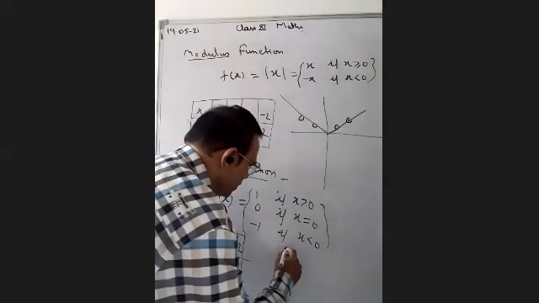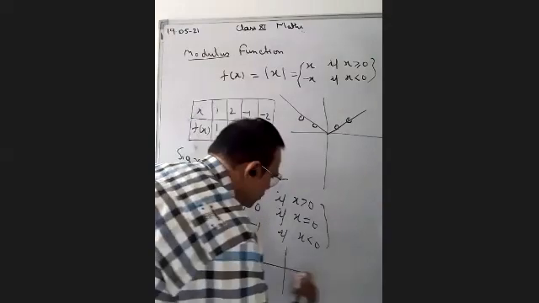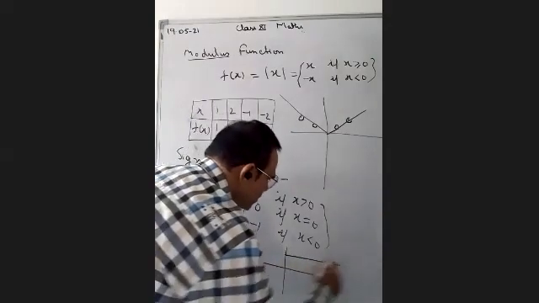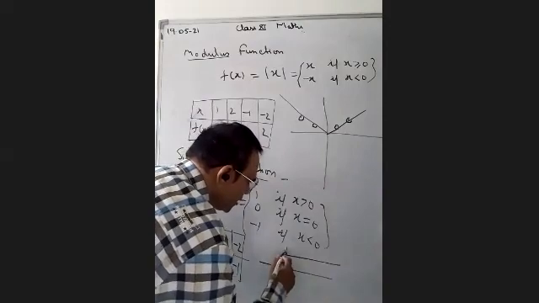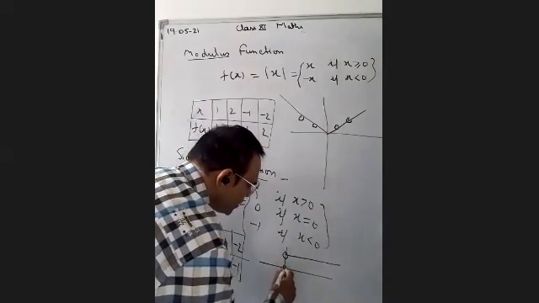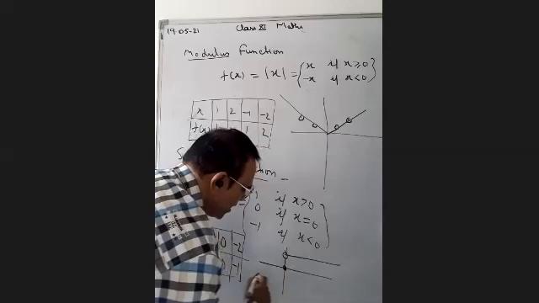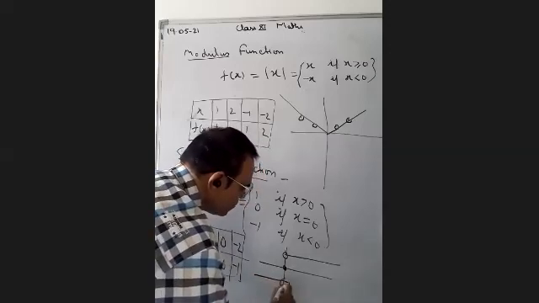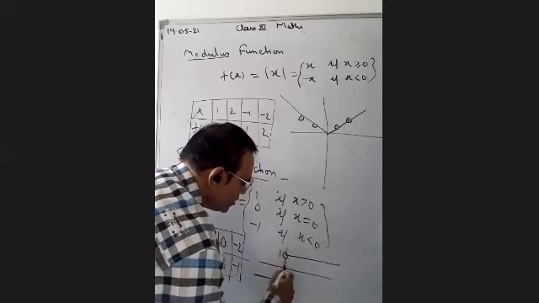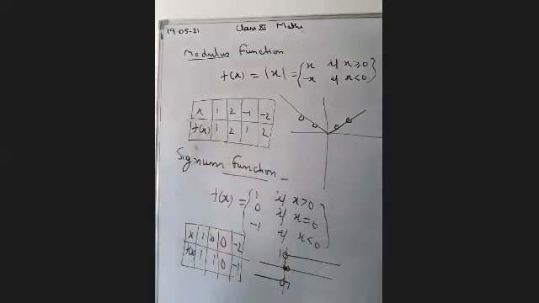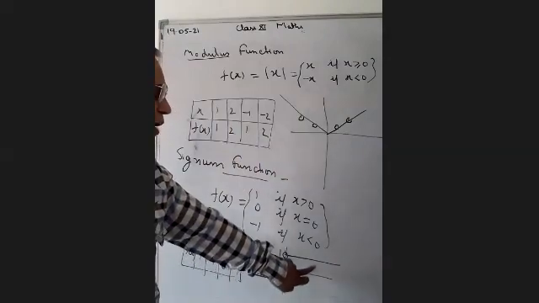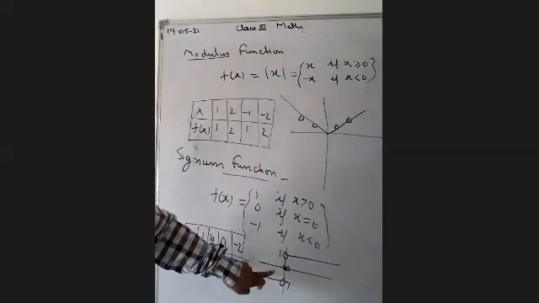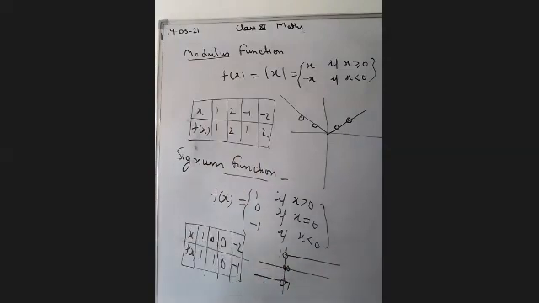These 3 possibilities will get either 1, 0 or minus 1. So where x is 0, we take the 0 point here. And if it is less than 0, then we take this minus 1, and this is 1, this is 0. Okay? So the line will be parallel to the x-axis. If you take 100, the value will be 1. If you take minus 2, minus 3, minus 4, the answer will be minus 1. This is the signum function.